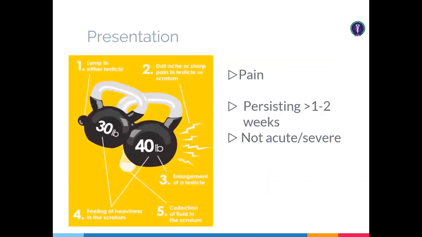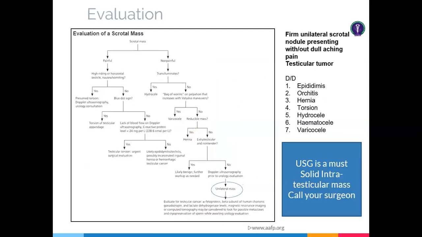Presentation. Try to remember that testicular tumor presents with dull aching pain, or the pain is very mild and not acute like testicular torsion. The symptoms are testicular swelling along with a dull aching pain, which is not actually severe. So if you come across a testicular mass in your short case, remember to differentiate from epididymo-orchitis, hernia, torsion, hydrocele, varicocele, and hematocele.